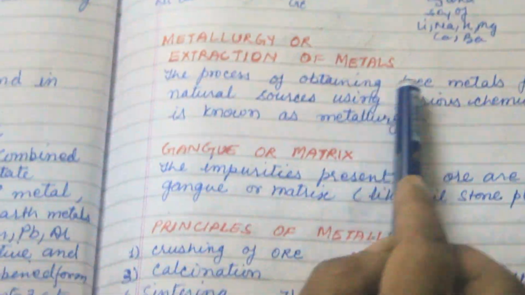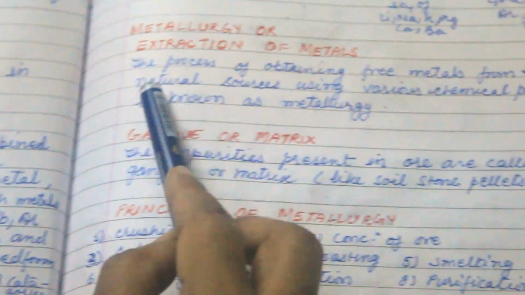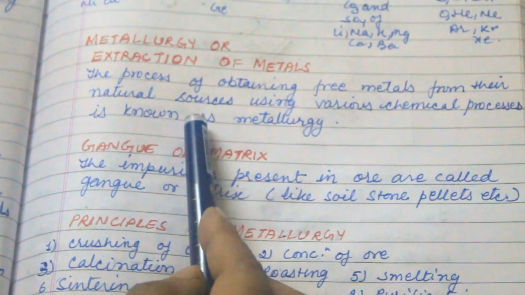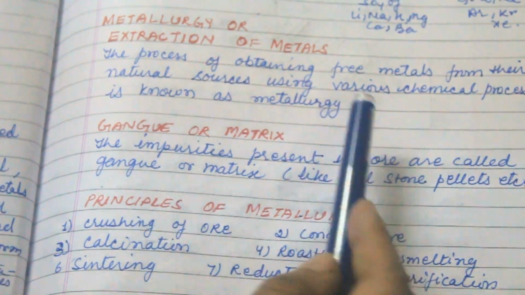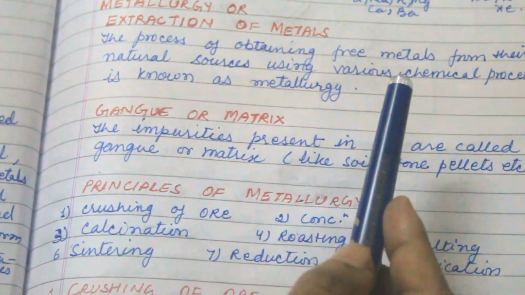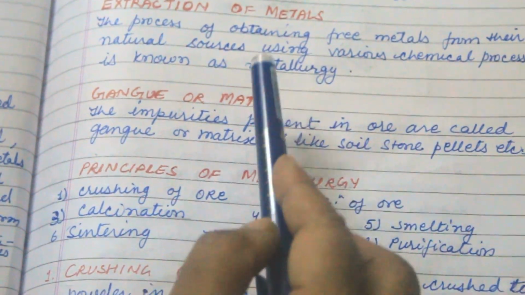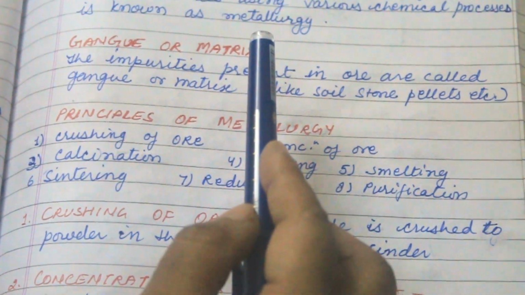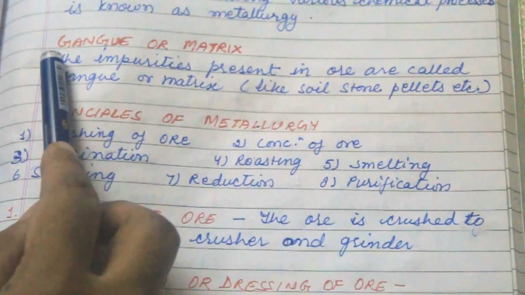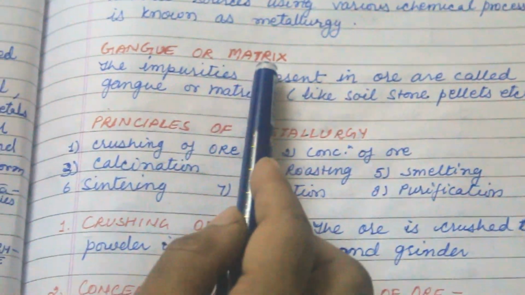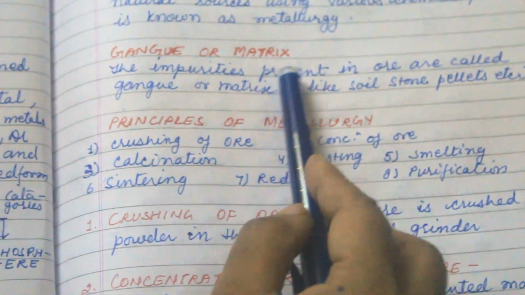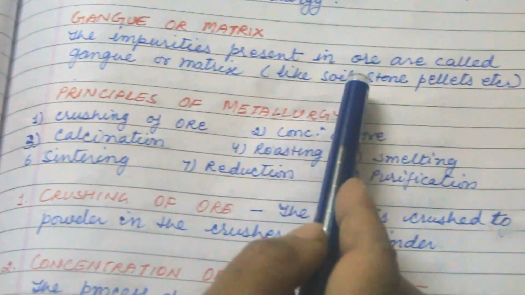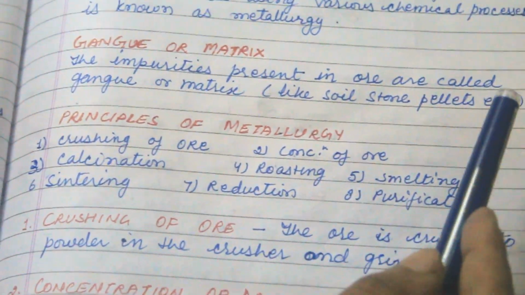Now come to metallurgy, the extraction of metal. The process of obtaining free metal from its natural source using various chemical processes is known as metallurgy. Or in a simple way, extracting the metal from its ore, or purification of ore, is known as metallurgy. Second is gangue or matrix. The impurities present in the ore are called gangue or matrix. It is like soil, stone, pebbles, etc.